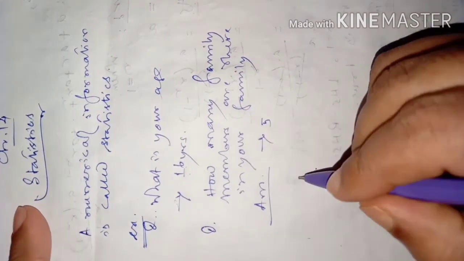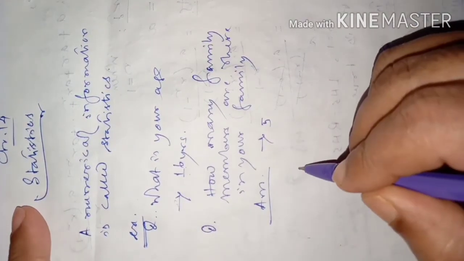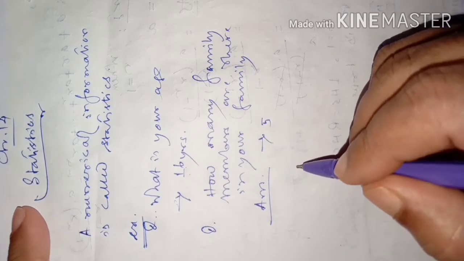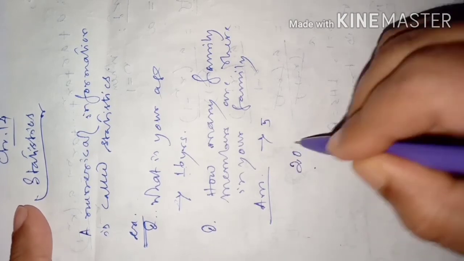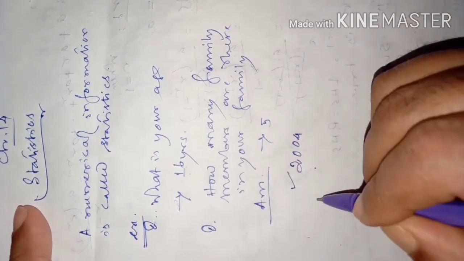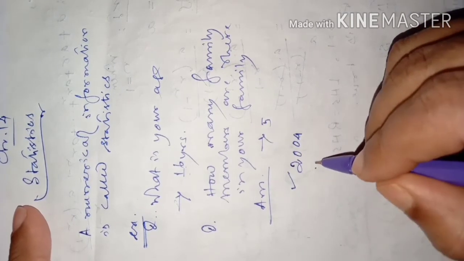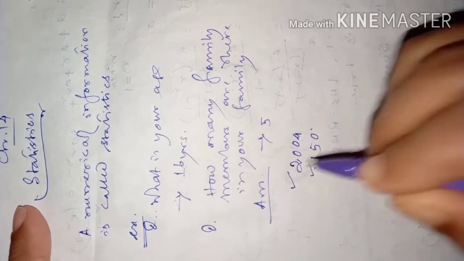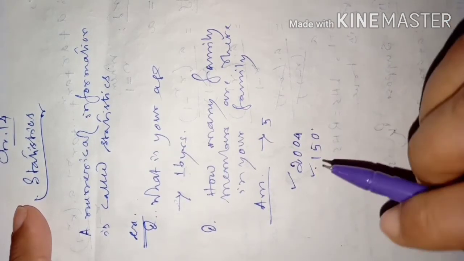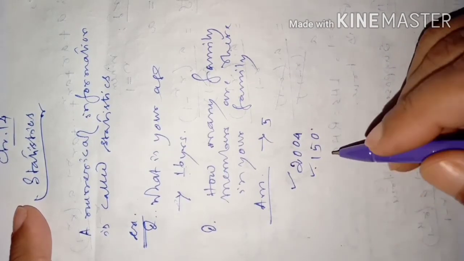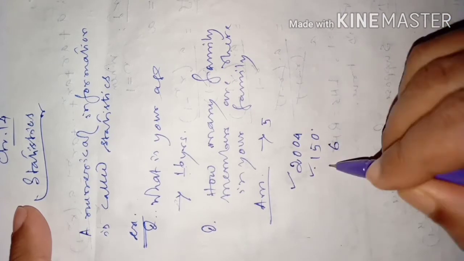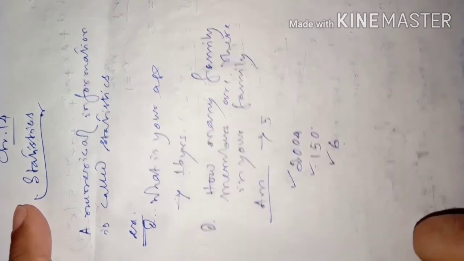Or which year you were born, suppose. You are saying, say, you were born in 2004. 2004 is a number. Or what is the number of families in your village? Suppose you are saying 150 families are there in your village. So 150 is a number. How many subjects do you need to study in class 10? Suppose you said 6 subjects. 6 is a number.